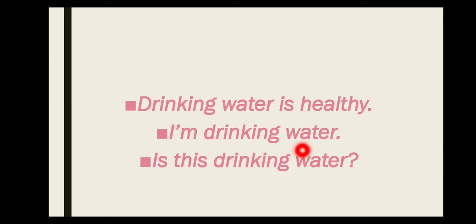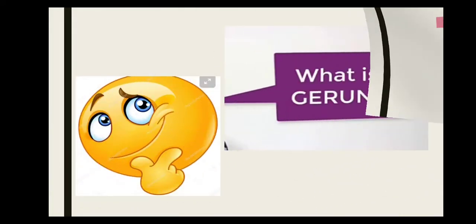In I am drinking water, drinking is the continuous form. In this drinking water, it is an adjective. So don't get confused between adjective and continuous form. I explained this in my previous video, so you should not get confused, and you should know the meaning of continuous and be familiar with the tenses. Okay, let's move on to the next example.